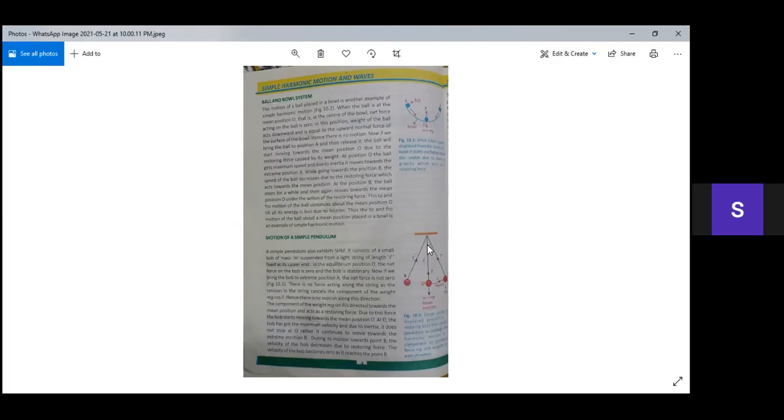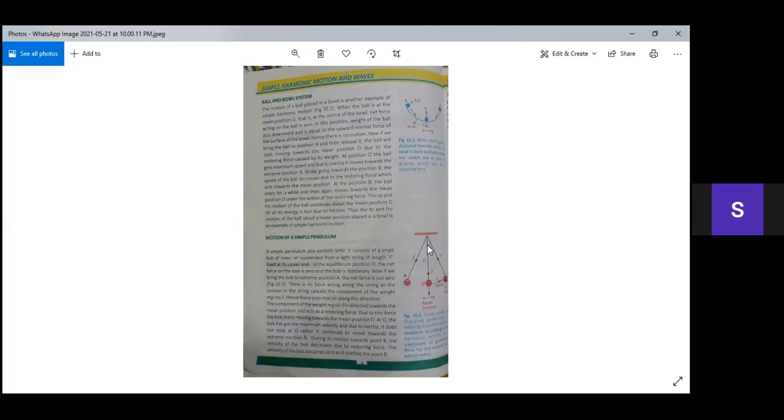And at the same time, tension is also produced in the string. So tension is in upwards direction and weight of the bob is in downward direction. Both of these forces are equal and hence they cancel each other's effect. So at rest position, there is no net force acting on the bob.